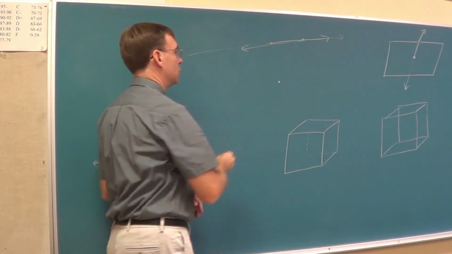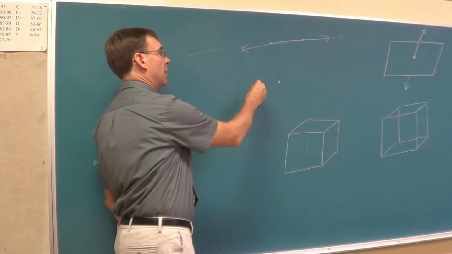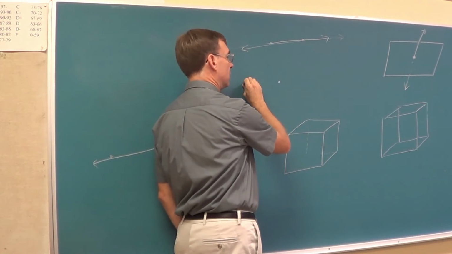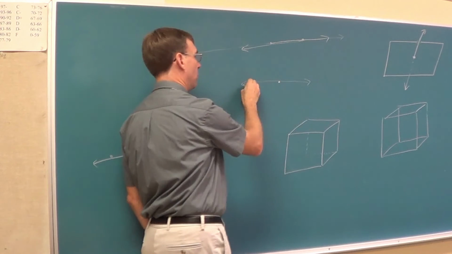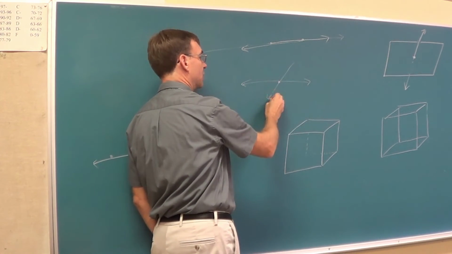1 point. Does 1 point determine a line? No. Can you draw a line that touches it? Yeah, sure. But why does it not determine a line? So you can just draw lines. Because there's other choices.